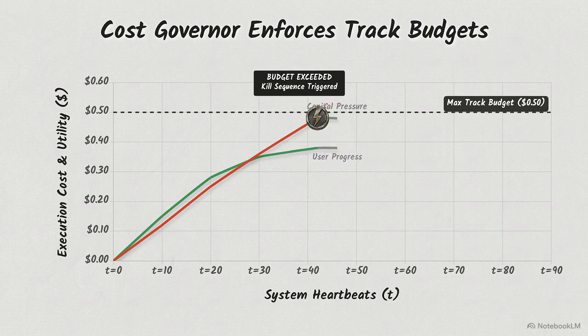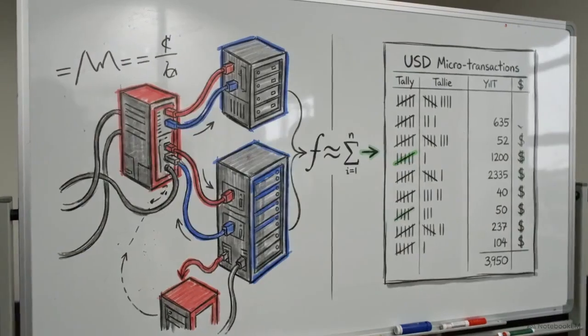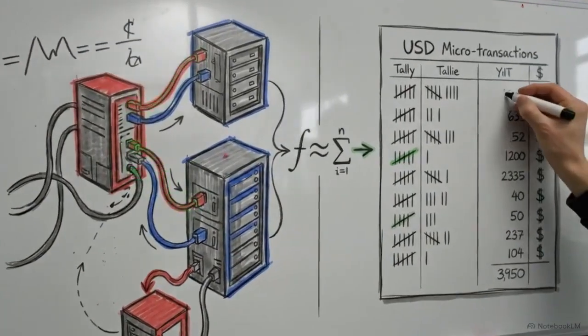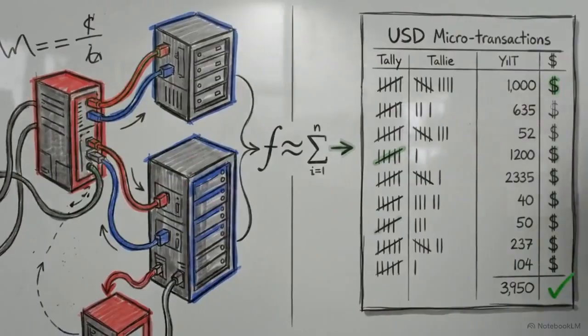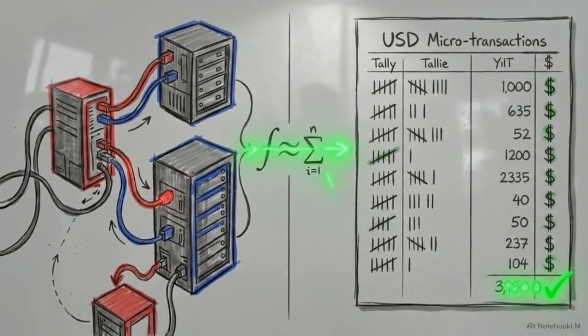The system also monitors for a margin zone scenario, where capital pressure rises rapidly but user pressure has flatlined. Instead of killing the process, the governor forcibly downgrades the request to a lower-tier, cheaper model. Rerouting to a flash tier artificially lowers the burn rate to preserve the utility ratio. This strict economic equation ensures the orchestration system only executes compute when it can mathematically calculate a proportional return on investment.